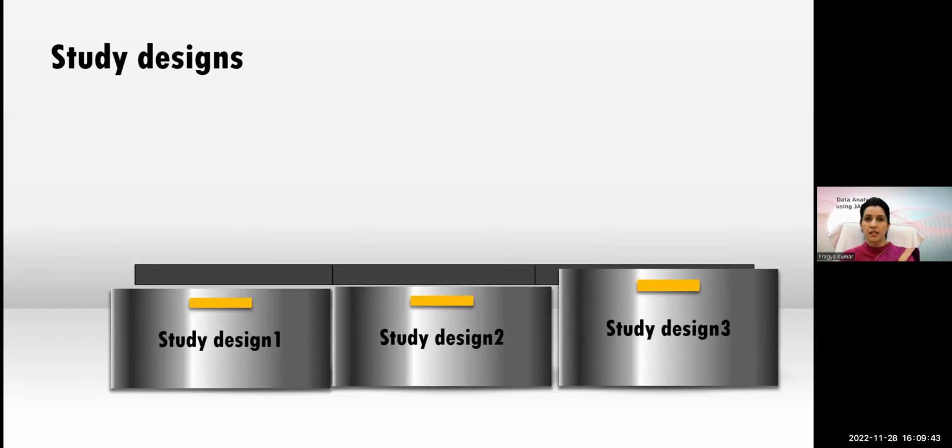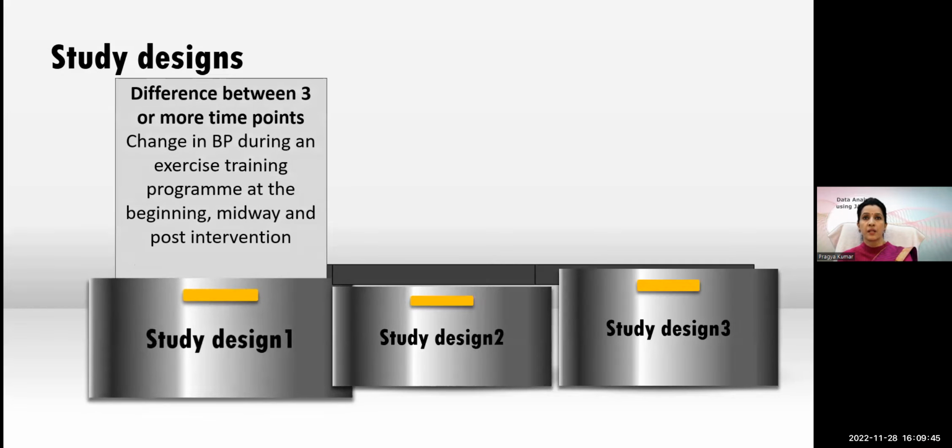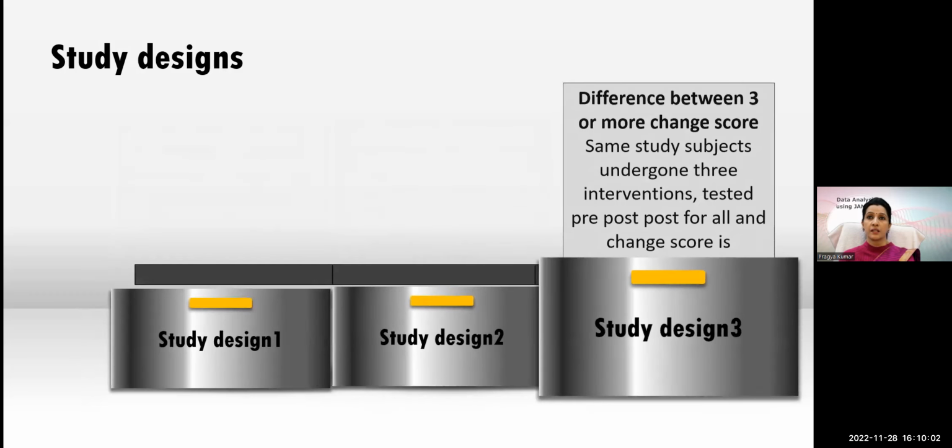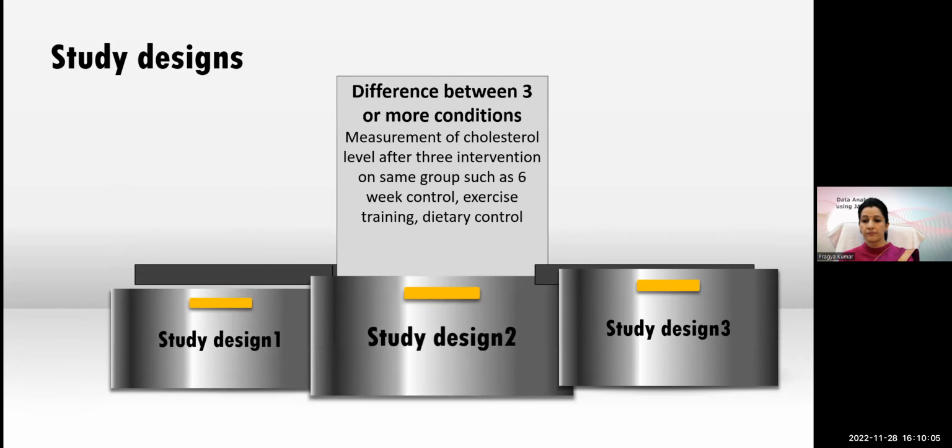So what are the study designs where it can be applied? It can be the difference between 3 or more time points, like we have discussed. Priya just said change in BP during an exercise training program. Yes, one person also said regarding this workshop, maybe beginning, midway, and post intervention. The other could be measurement of cholesterol level after 3 interventions on the same group, such as 6 weeks of exercise training and dietary control. So remember, the key point here is the same group measured.